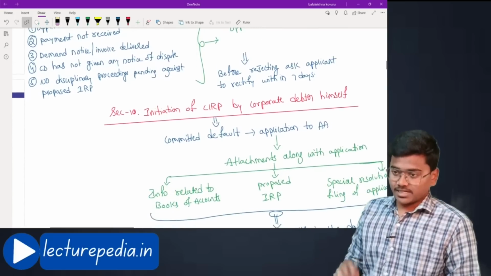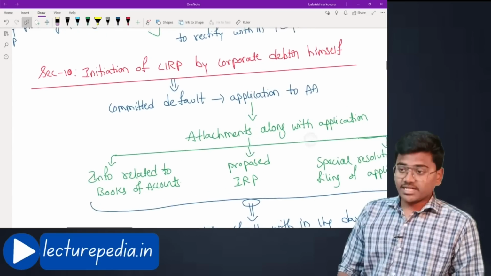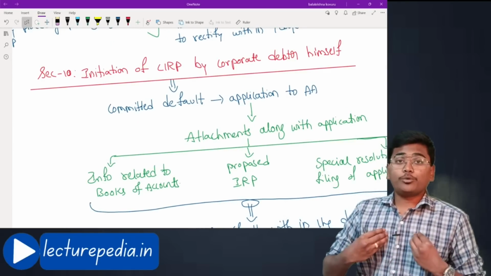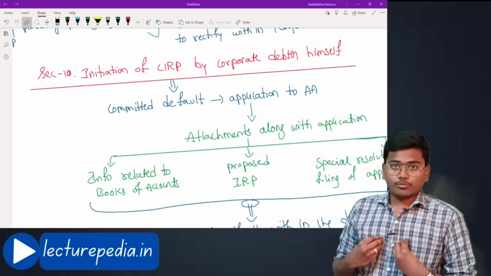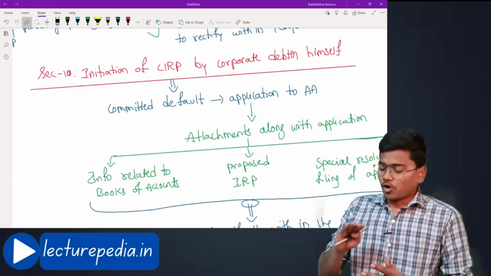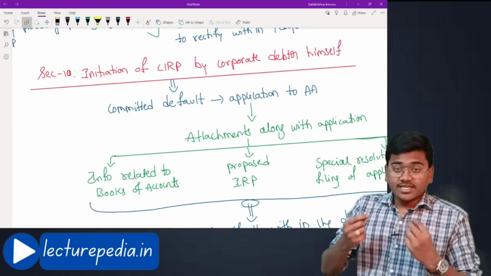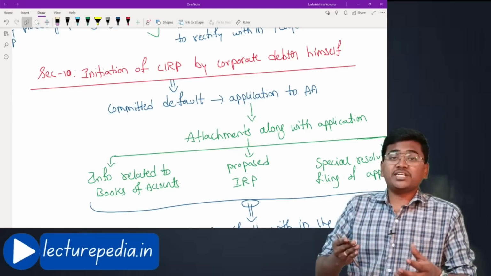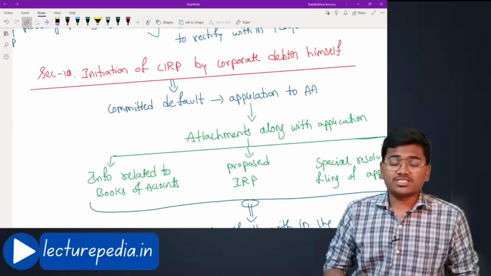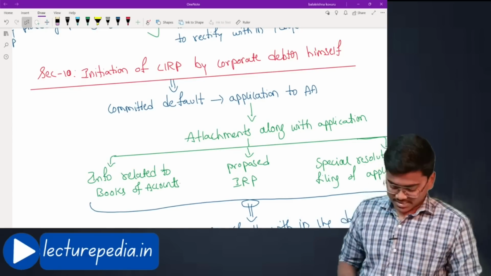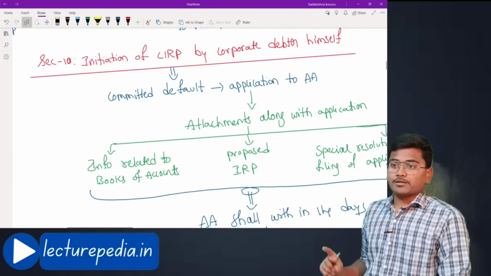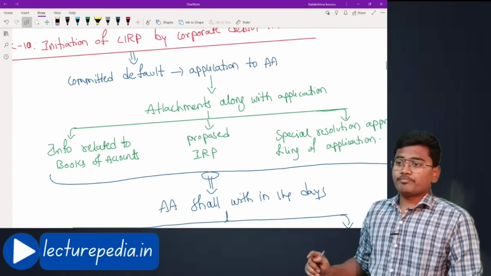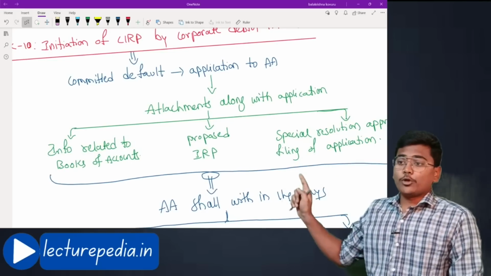Moving to section number 10. Section number 10 deals with initiation of CIRP application by the corporate debtor himself. If the corporate debtor has committed a default of more than 1 crore rupees, he himself can file an application to the adjudicating authority to initiate the corporate insolvency resolution process against the corporate debtor himself. Let us see. Section number 10. Committed default. In that case, make an application to the adjudicating authority. Along with the application, the following attachments have to be given.